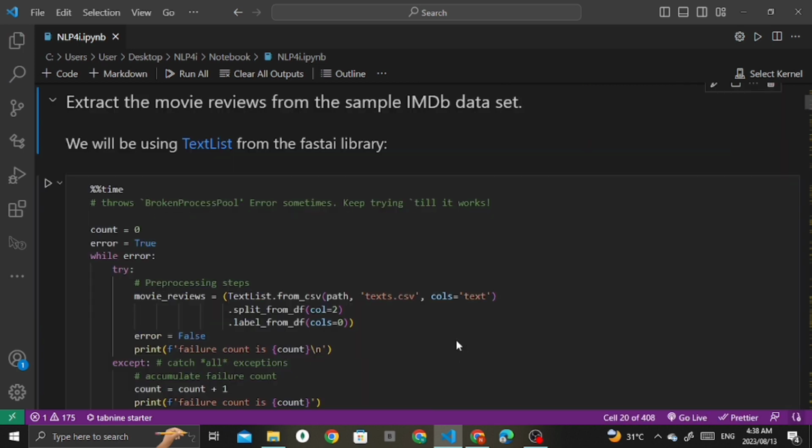The next thing I want to talk about is a text list. What actually is a text list? A text list refers to a collection of text items such as sentences, phrases or words, organized sequentially for analysis or processing.